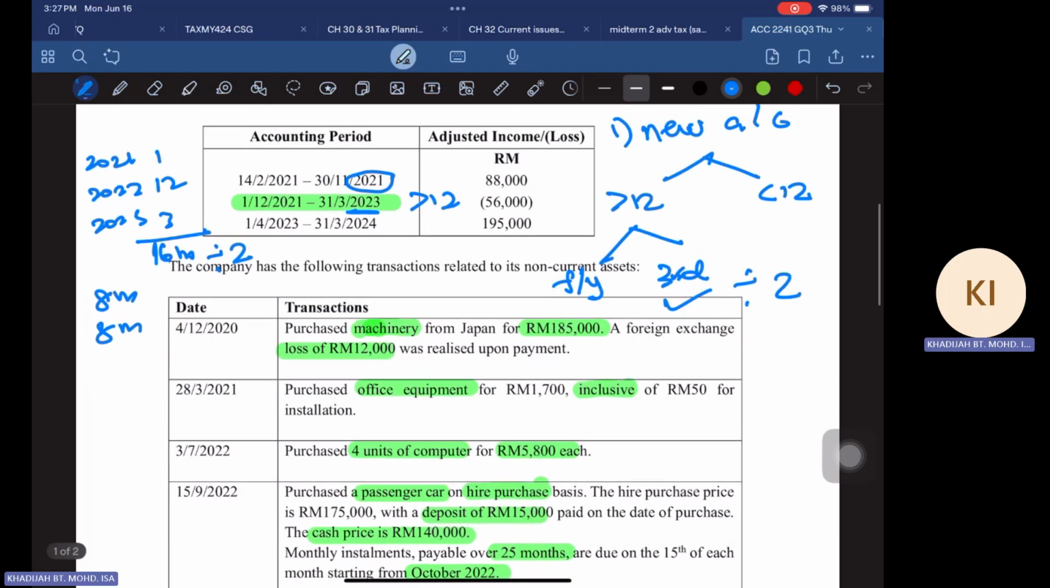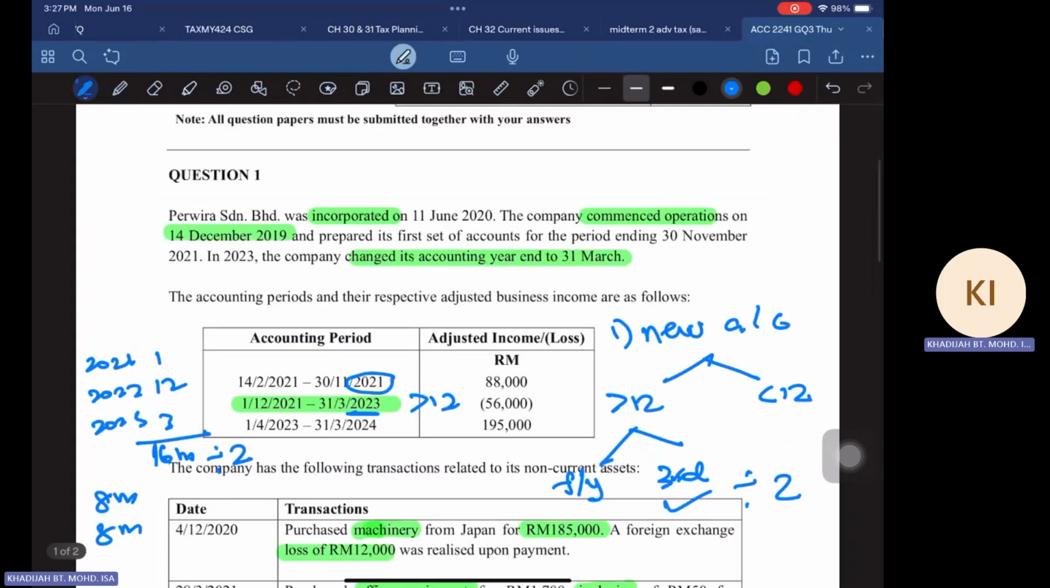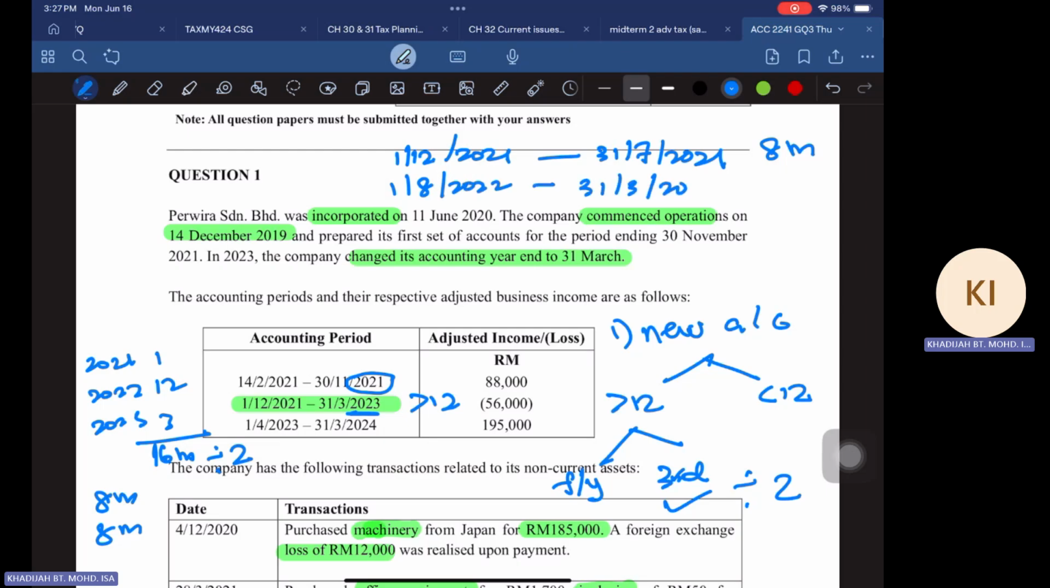So how are you going to do that? It means that from 1st December, maybe I will just write it here. We're going to have that period 1st December 2021 up to 31st July 2022. Sorry, 2022, because from 1st December to 31st July, this one is 8 months. And then we are going to continue from 1st August 2022 until 31st March 2023. So this is another 8 months.